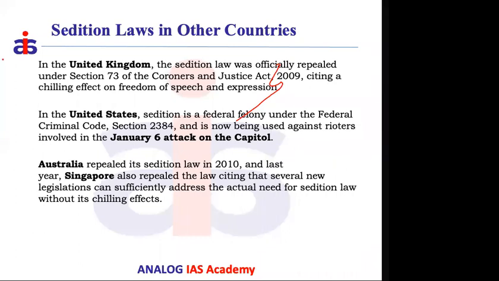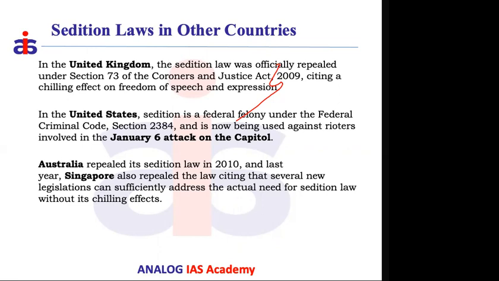And you can see in Australia, the seditious law was repealed in 2010. The same thing with Singapore, which also removed it. So you can see all over the world, governments are recognizing that sedition has no place in the modern world, especially in democratic countries. If you have the seditious law, you are clearly creating barriers to an individual's growth, and growth is interlinked to the thought process and expression.